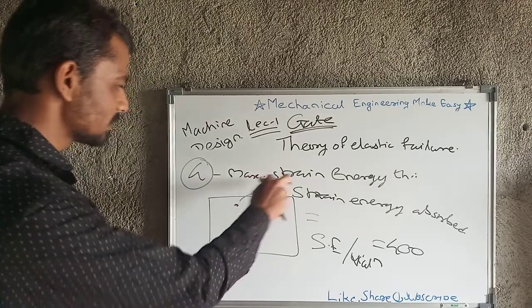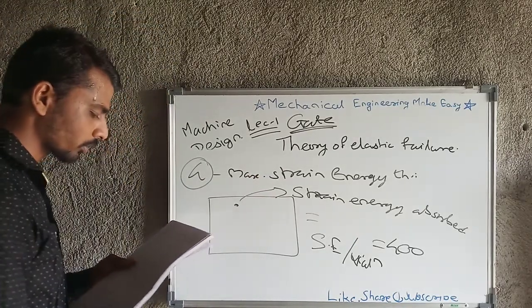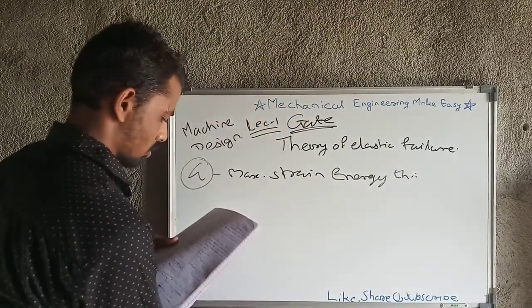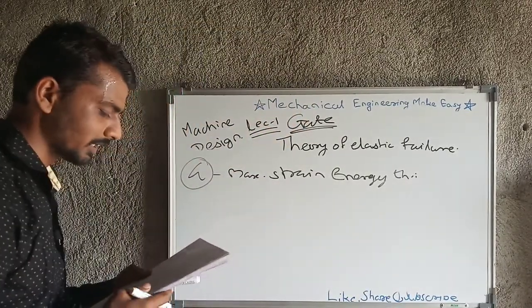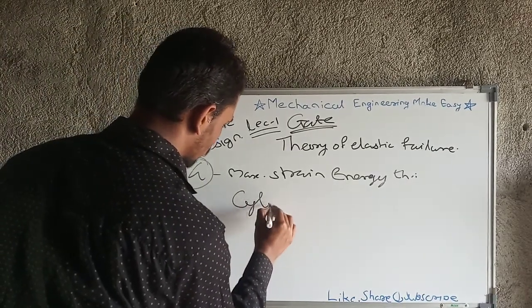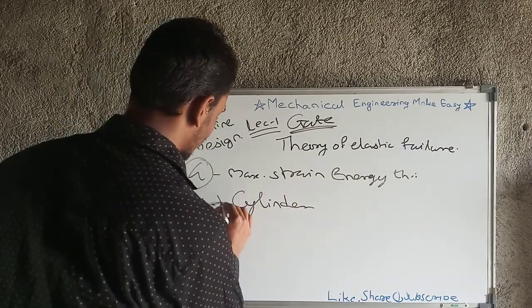This is the maximum strain energy theory, and this is good for a thick cylinder of ductile material.